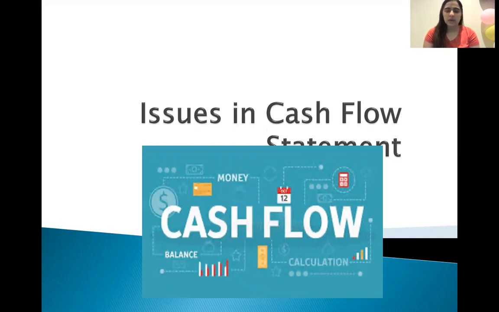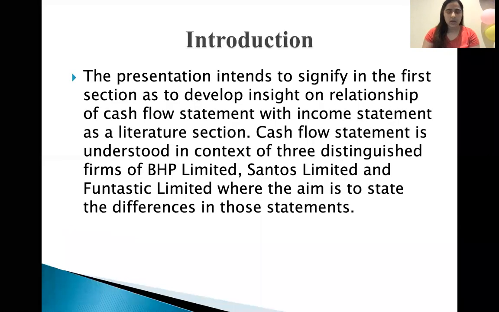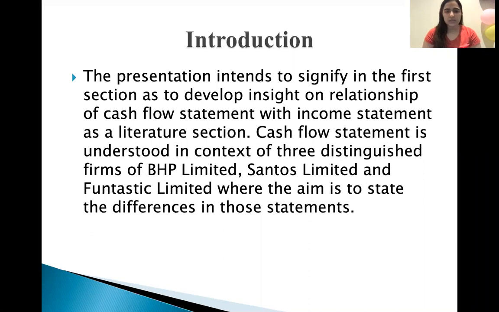Today I will discuss issues in the cash flow statement. Firstly, the introduction. The presentation's first section develops the relationship between the cash flow statement and the income statement. It shows the relationship to understand the three firms: BHP Limited, Santos Limited and Fantastic Limited.